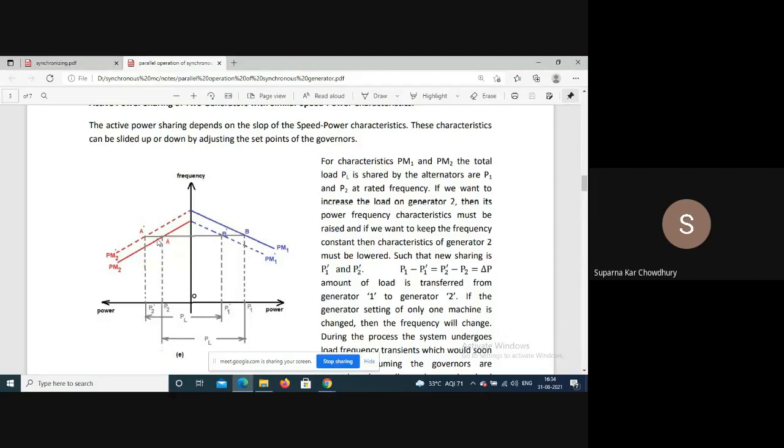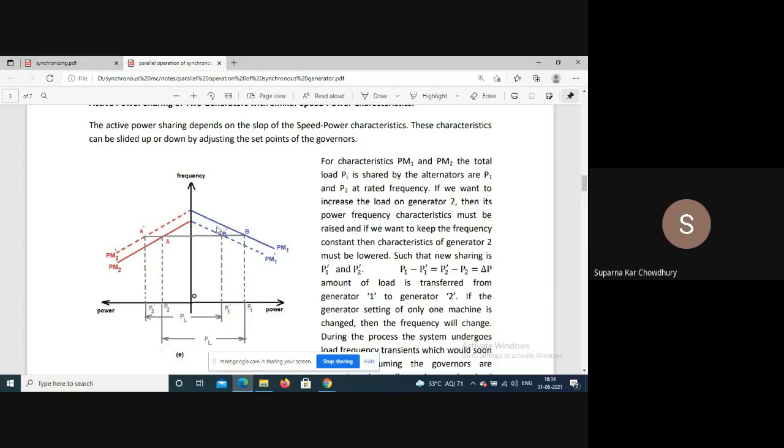Now if we want to increase the output of generator 2, then the adjustment of the governor can be changed and it can be shifted upwards. Say this is the new position, PM2 dashed. Now from here it is obvious that unless we decrease the prime mover input of generator 1, for the same load the frequency will change, this line will shift.